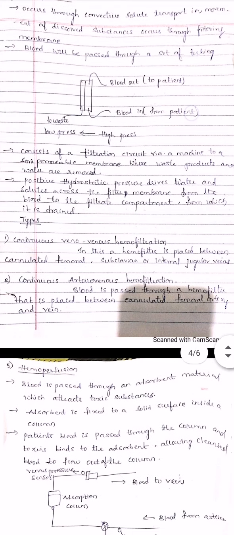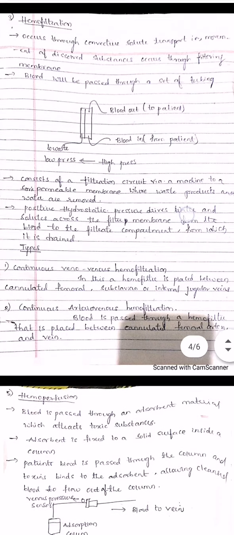So the positive hydrostatic pressure drives water and solutes across the filter membrane from the blood to the filtrate compartment, from which it is drained out. So when it is passing through this equipment, the waste will be coming through one end and your purified blood will be coming through the other end. Okay, so what are the different types of hemofiltration?